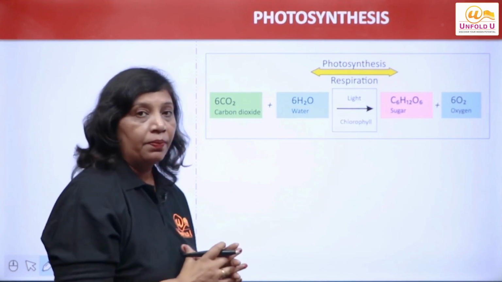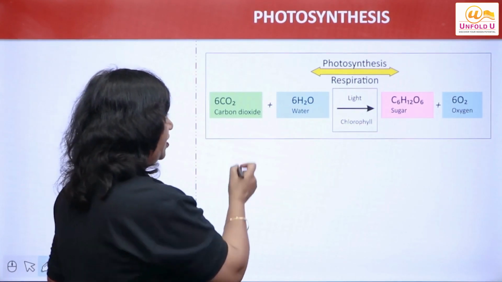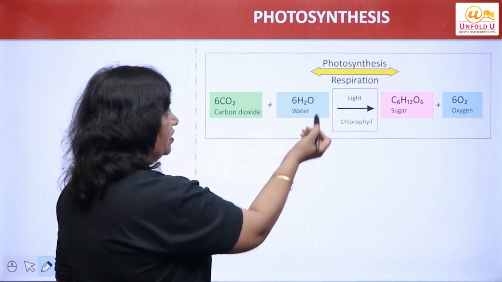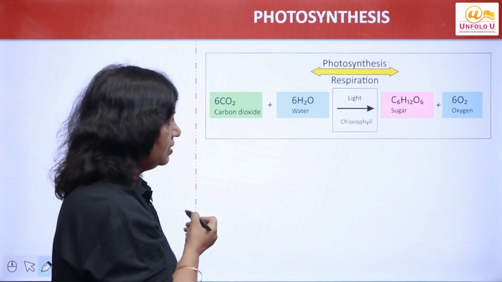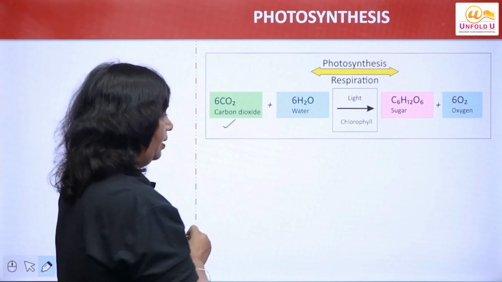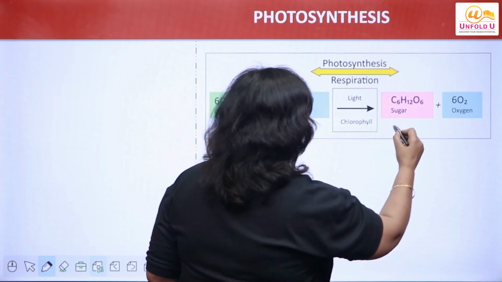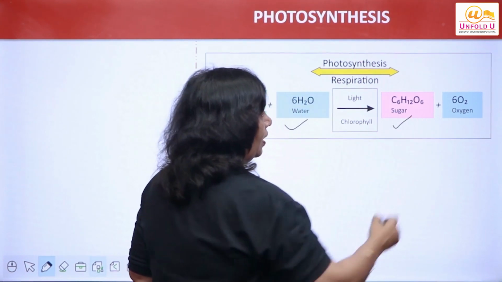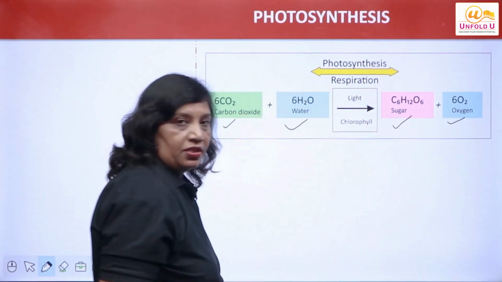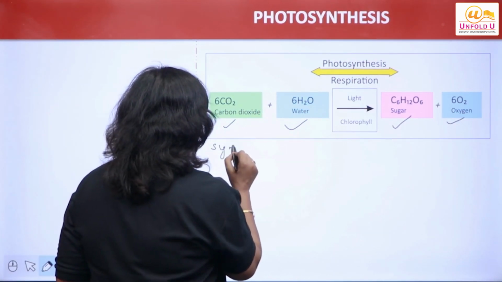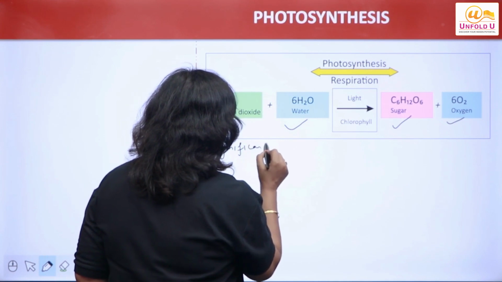Now, a very important part here is the equation we have discussed in the previous slides also. This is the equation which represents the process of photosynthesis: 6 molecules of carbon dioxide combine with 6 molecules of water to give 1 molecule of sugar and 6 molecules of oxygen, right?